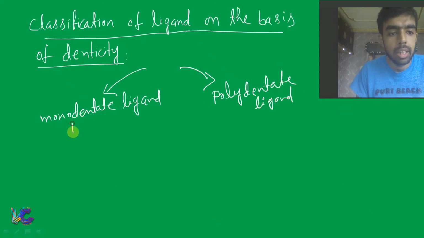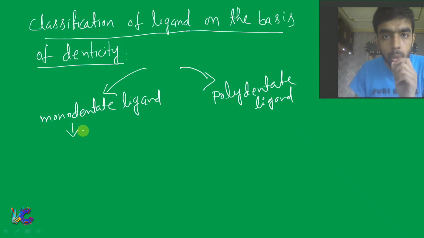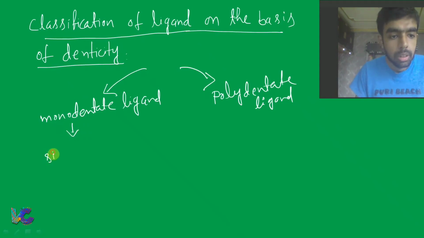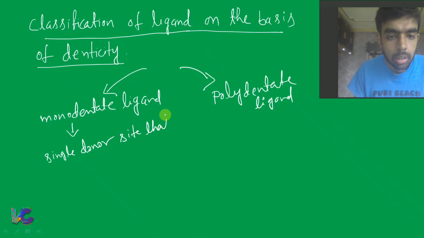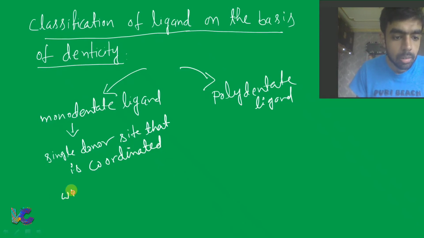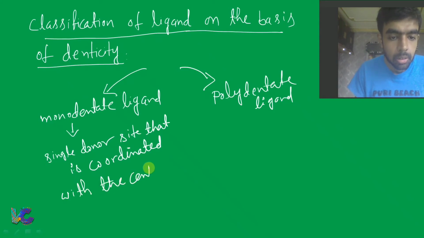Now monodentate ligand means there is only one single donor site that is coordinated with the central atom.